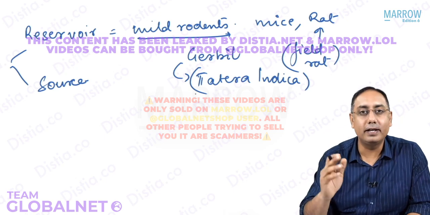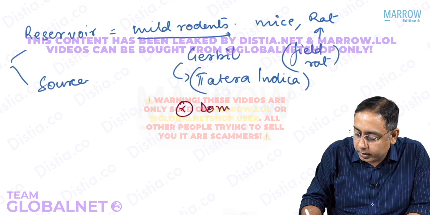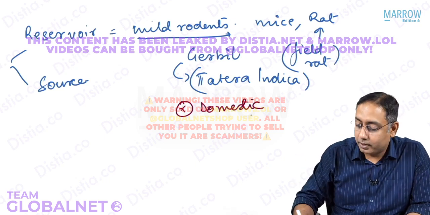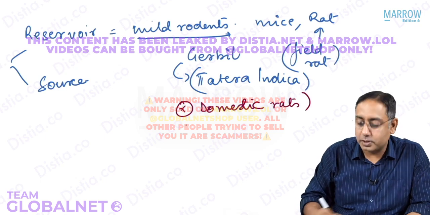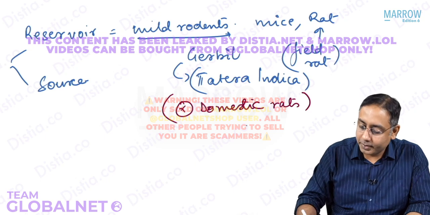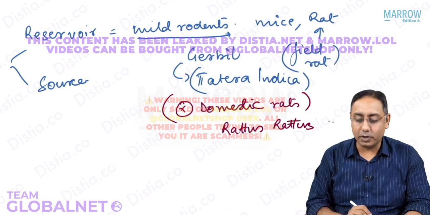It is not the domestic rat. Domestic rats usually have a very low chance of plague epidemicity or endemicity. Domestic rats are not responsible for plague transmission in India. What are the domestic rats? That is the Rattus rattus, which is not one of the main reservoirs.